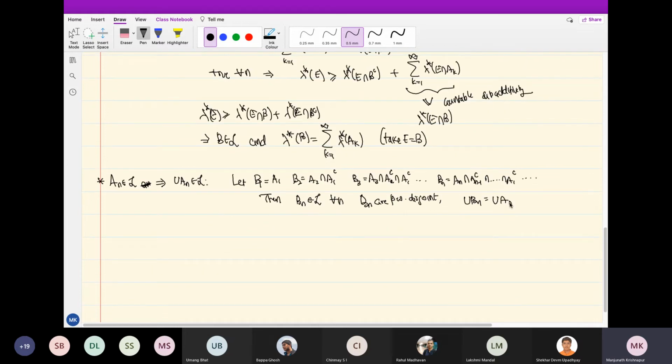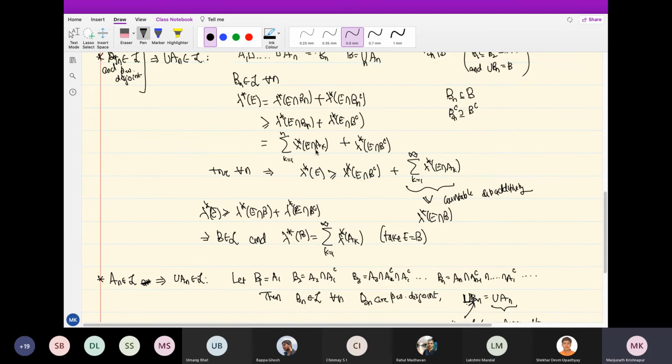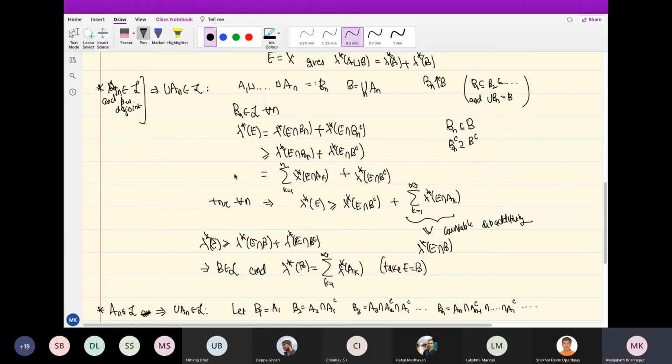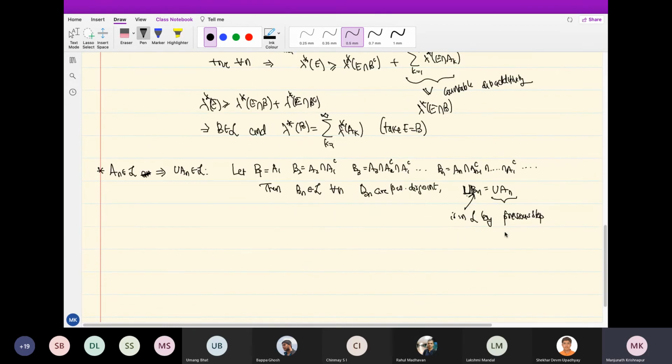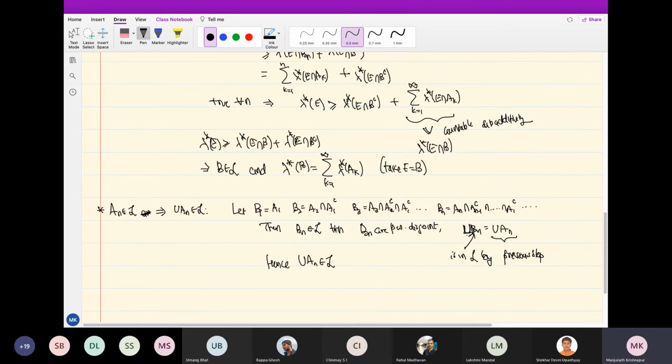So the union of the B_n's is the same as the union of the A_n's. But here, basically, I wanted to show this belongs to L, right? But this is the disjoint union. So this is in L by the previous step. By the previous step, a countable disjoint union belongs to L. Therefore, the union of the A_n belongs to L. That is the statement.